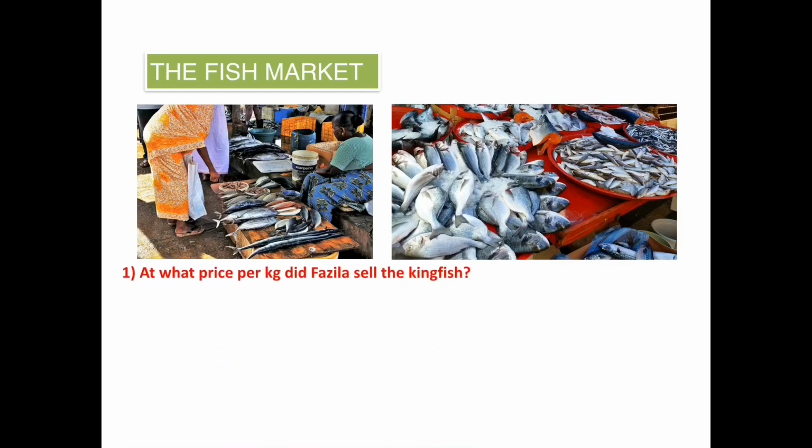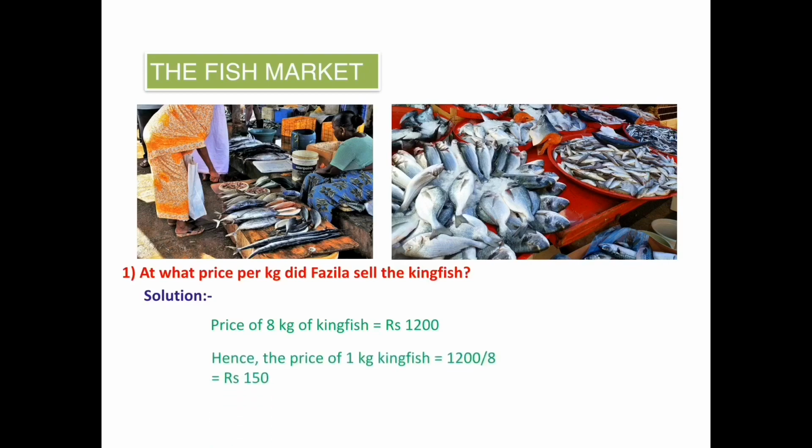At what price per kg did Fazila sell the kingfish? Price of 8 kg of kingfish is equal to 1200 rupees. Hence, the price of 1 kg kingfish is equal to 1200 divided by 8, is equal to rupees 150. Hence, Fazila sold the kingfish at rupees 150 per kg.